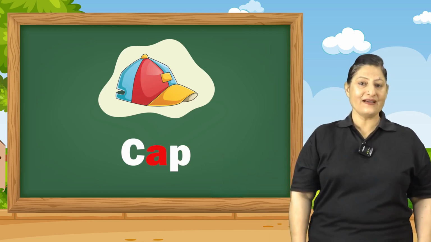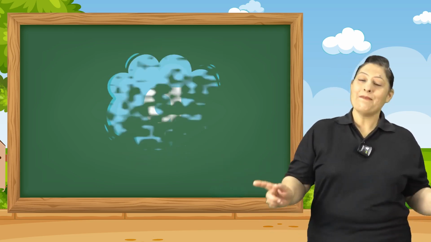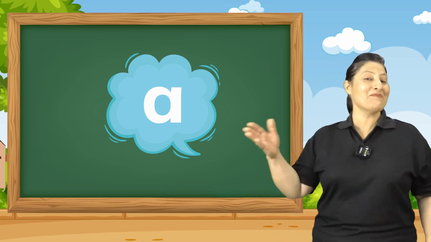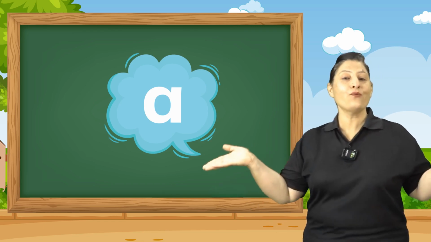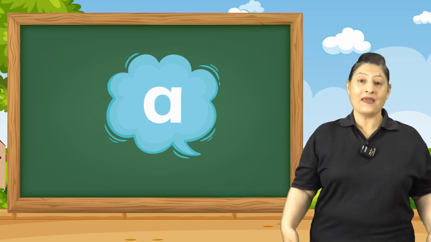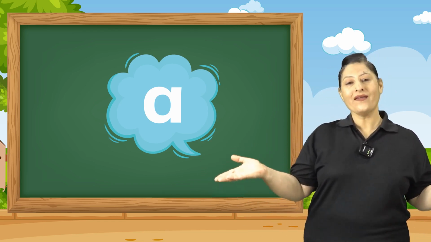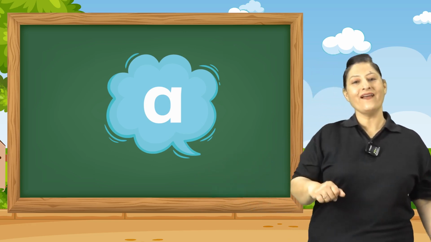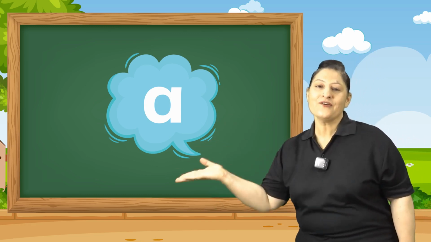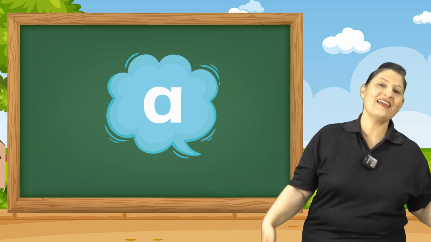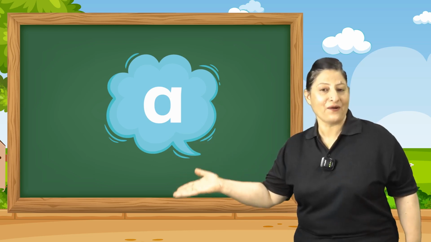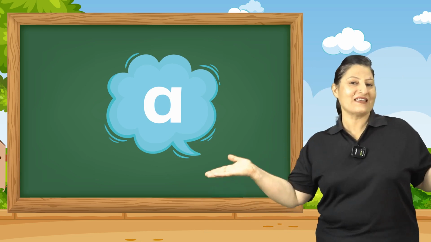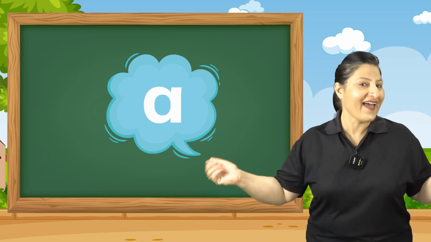Now we know the magic A has a sound A. We make words with the help of vowels. Magic A says A.